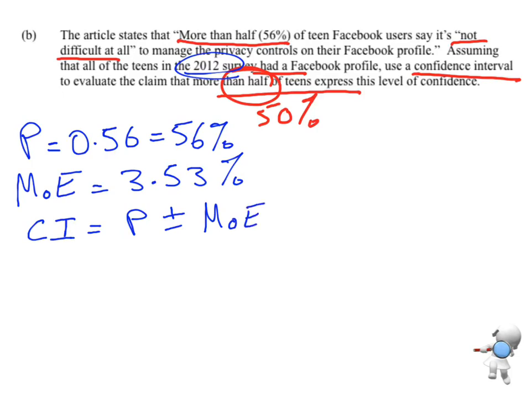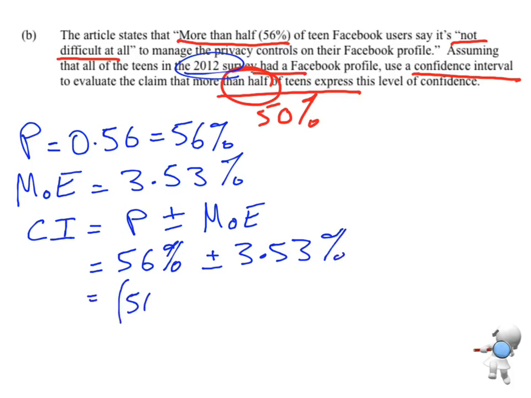So our proportion is 56%, plus or minus 3.53%. I'm going to split that into two calculations: 56 minus 3.53, and 56 plus 3.53.